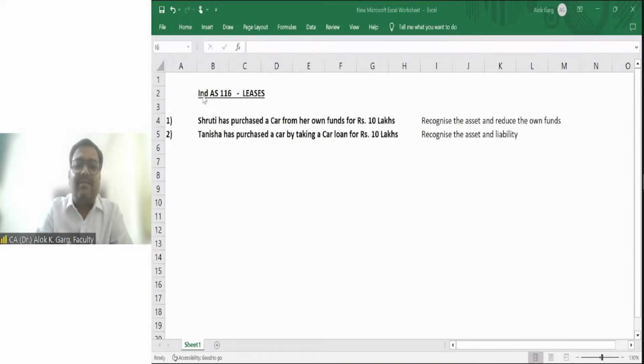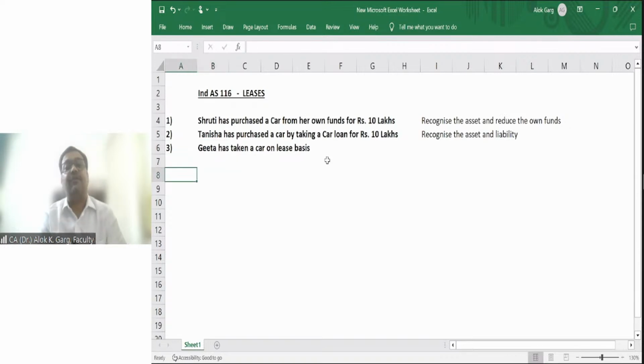So likewise, in the third scenario, Geeta has taken a car on lease basis. Geeta has taken a car on lease basis for 3 years.